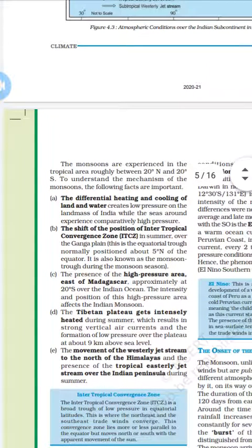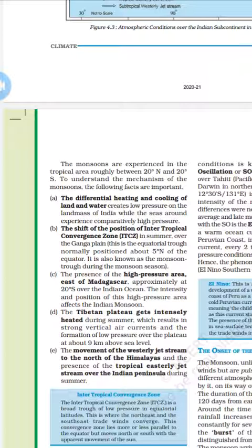The first one is the differential heating and cooling of land and water. There is heating and cooling in the landmass, that is, in our country. In the southern part we are surrounded by water resources. So these areas create a difference between low pressure and high pressure, because of the wind.